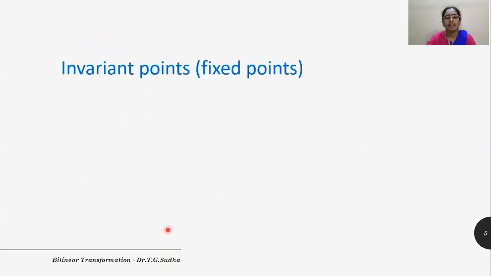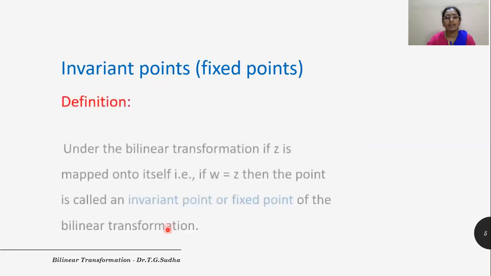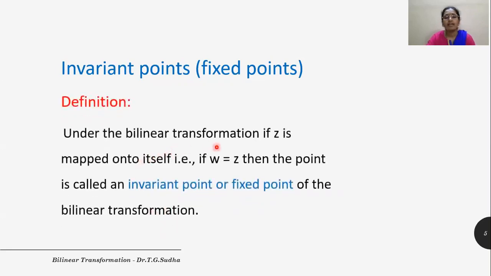Let us see what are invariant points, also known as fixed points. Under the bilinear transformation, if Z is mapped onto itself, that is, if W is equal to Z, then the point is called an invariant point or a fixed point of the bilinear transformation.